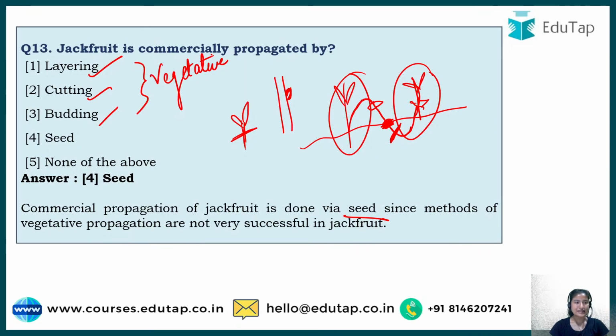So this is about the vegetative propagations and that of seed. And in jackfruit, what we follow is seed. Yesterday we did coconut, right? Day before yesterday we did coconut, and you have to tell me in the comment section that coconut is propagated with what.